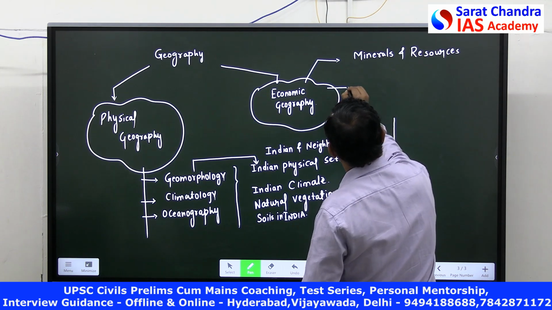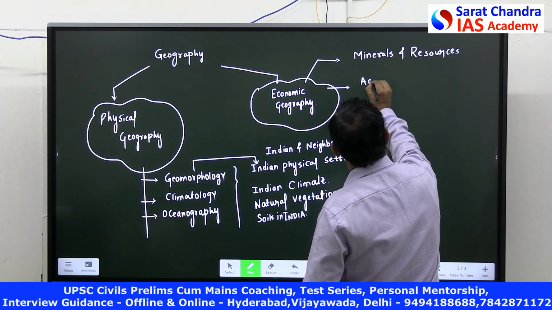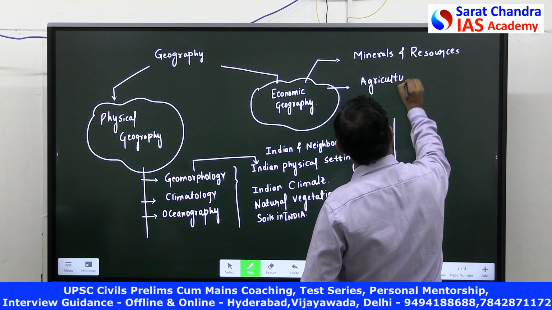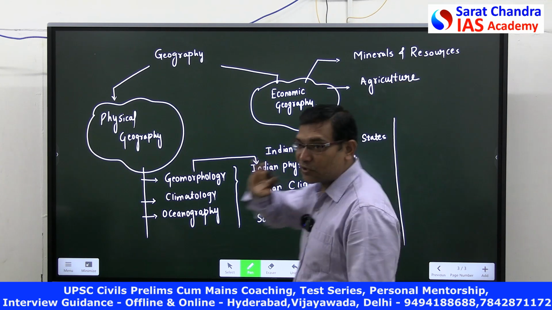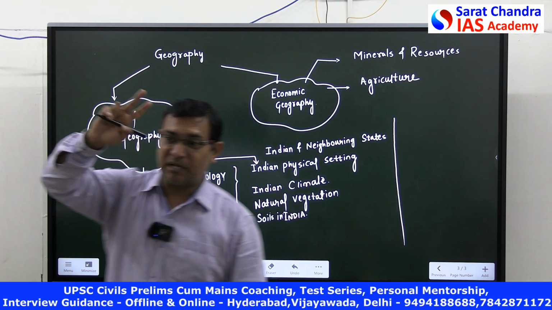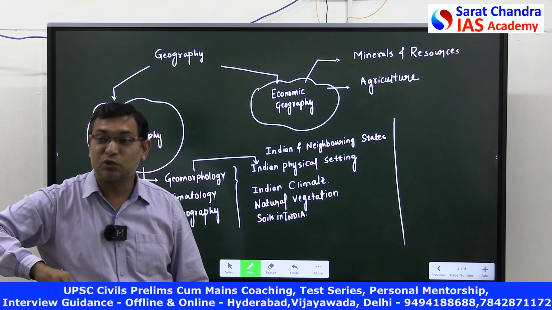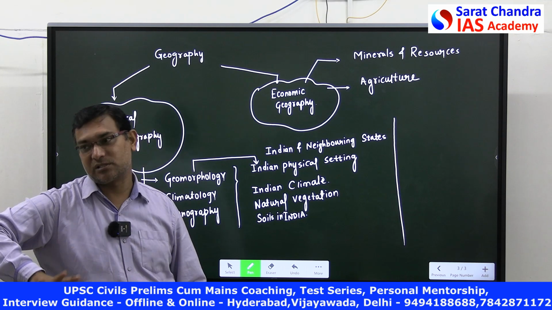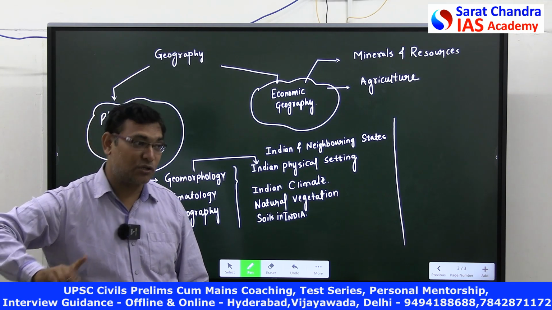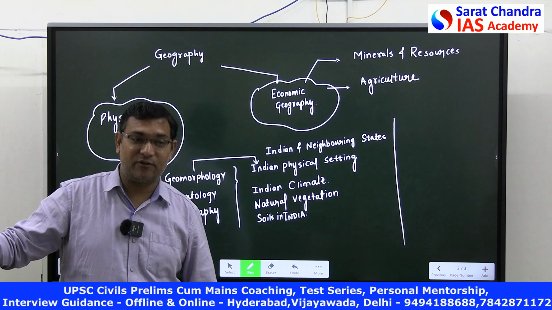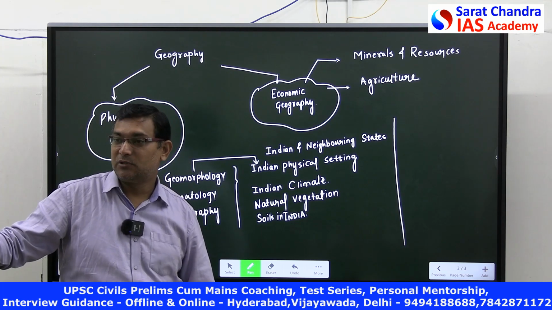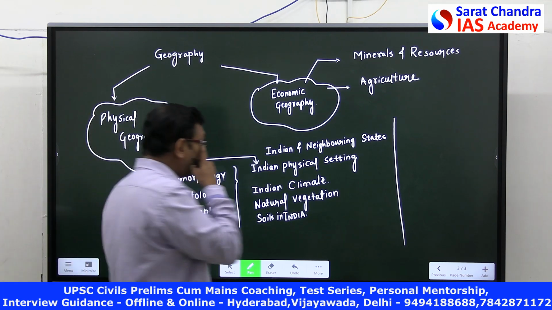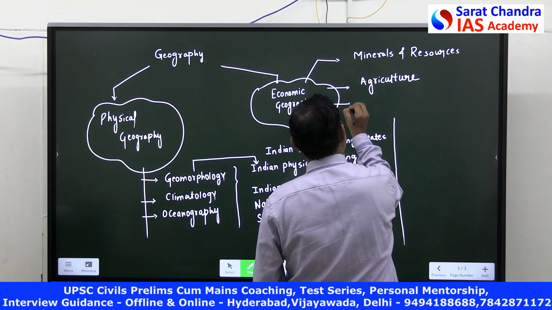Then we will be studying about agriculture. Agricultural geography. Two questions will come in the prelims from agricultural geography. This time they have not asked, but in the last 10 years they have asked questions regarding agricultural geography. About rice they have asked, about cotton they have asked. Okay, it is purely agricultural geography. Then there is industries.